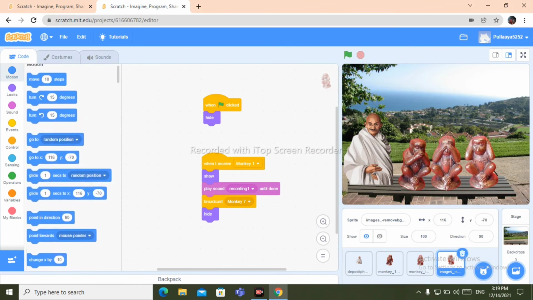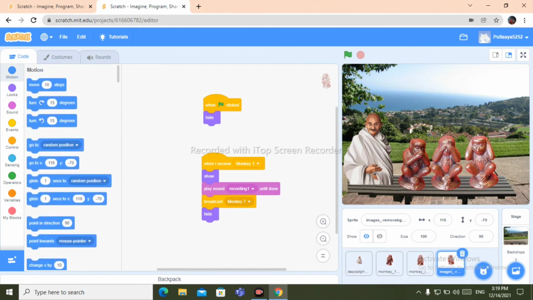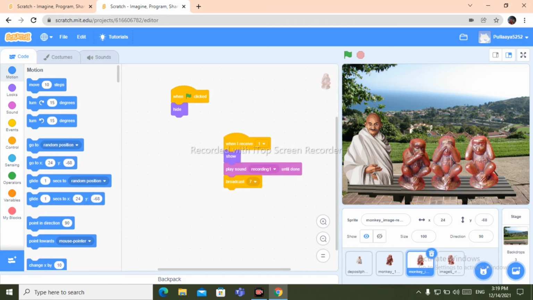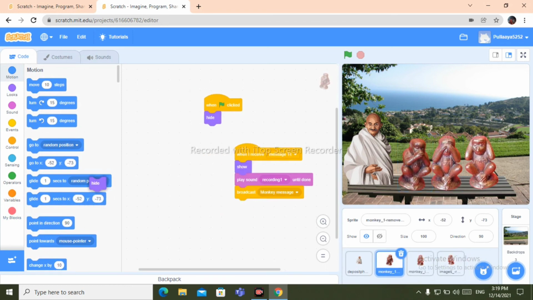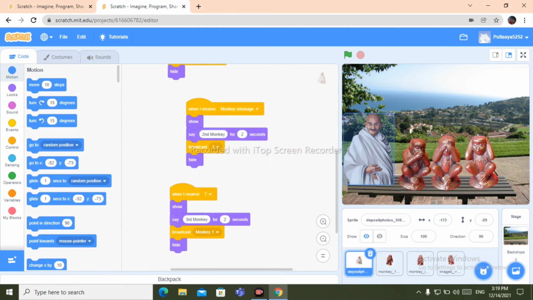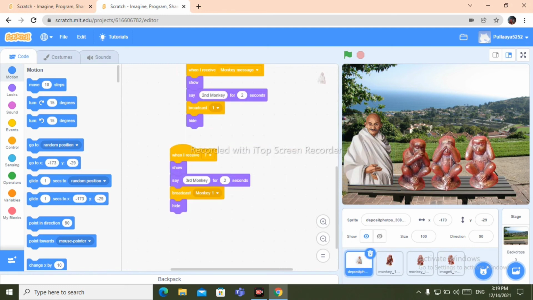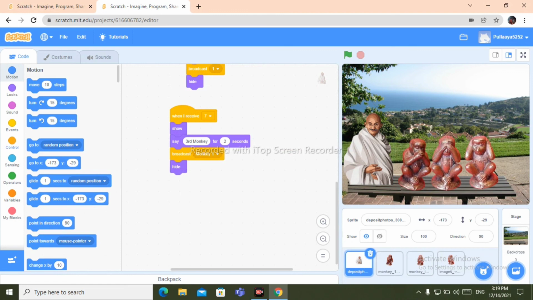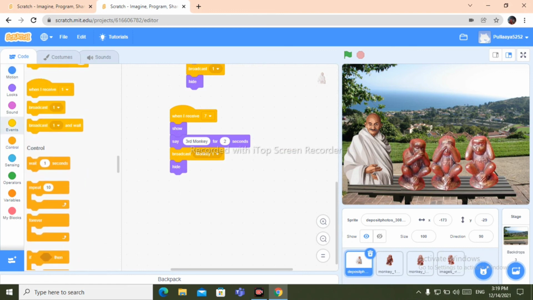Take hide block. After that, no, don't take hide block. After that 3 of them. Okay, delete it.